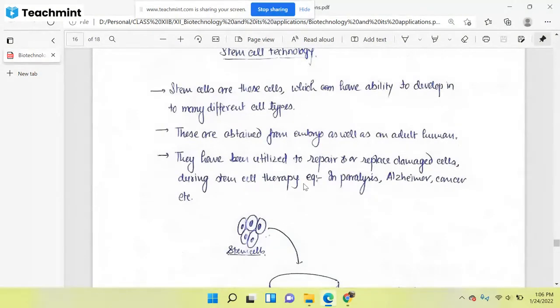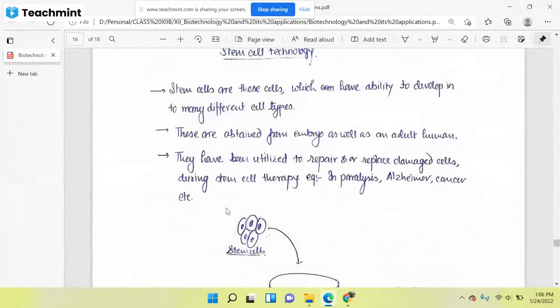If the person is paralyzed, then the nervous system has been affected, and you need to know that nerve cells do not repair themselves. So if the nerve cells are not repairing, from where will you get the nerve cells? From stem cells only. So you will take the stem cell and produce new nerve cells from these cells.